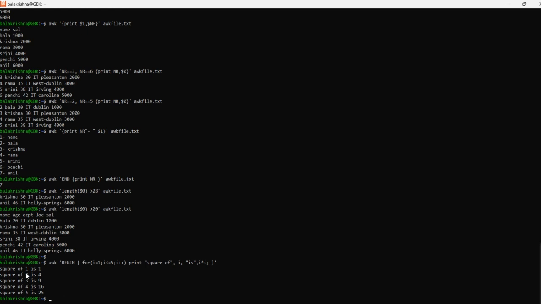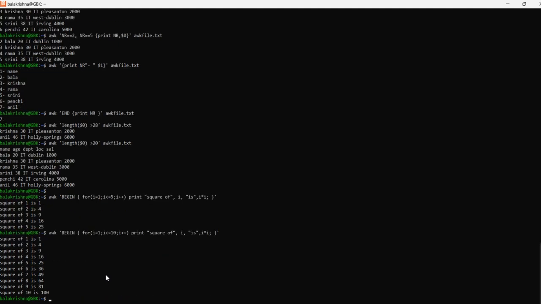See, it has written 1 2 3 4 5: 1 into 1 is 1, 2 into 2 is 4, 3 into 3 is 9, 4 into 4 is 16, 5 into 5 is 25. Like that, if you want the square till 10, let's apply 10 and hit it. So this will go till 10. This is how we can get the square of those digits. This for loop will iterate, using i plus plus, until it reaches 10 and then display.